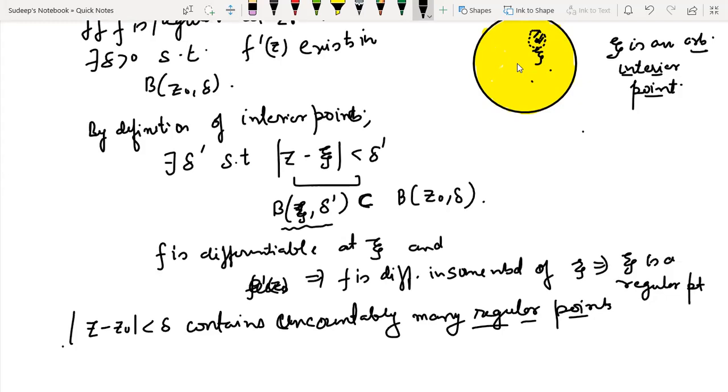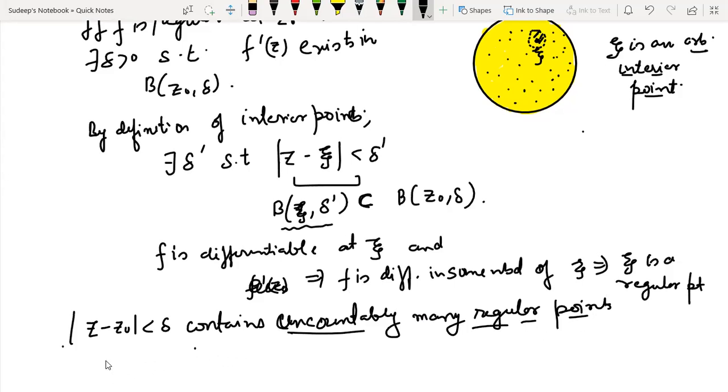And so it implies that each point contained in this open disk is a point of analyticity. If each of these points is a point of analyticity, the question arises, how many points are these? So these are uncountably many regular points.